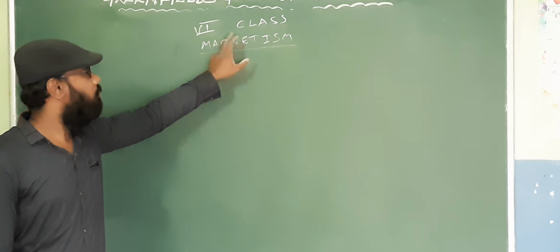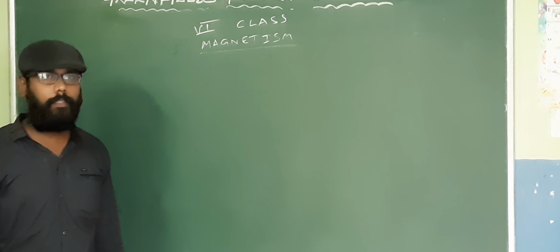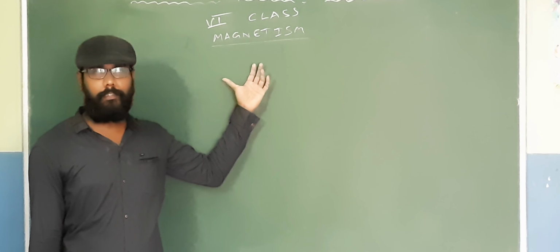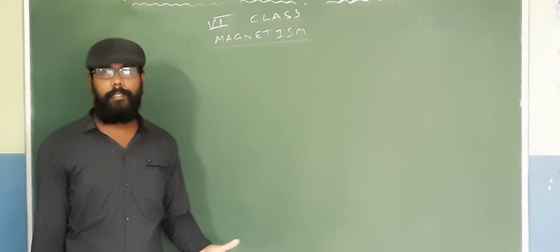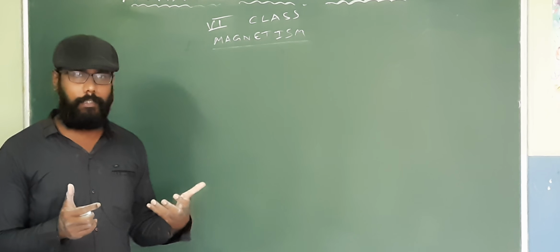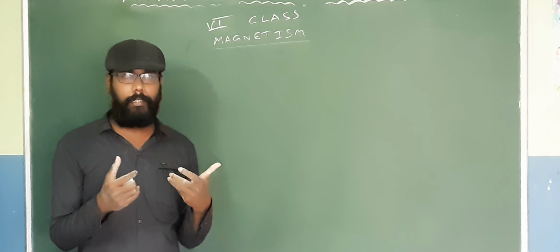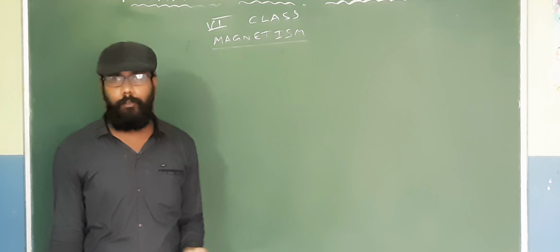Hi students, this is 6th class topic magnetism, and all of you are familiar with magnets already. You have been playing with them because it is fun to see magnets attract some objects, and one magnet and another magnet repel each other in one direction. And if you change the direction, then the two magnets attract each other. So all of that is fun to play.